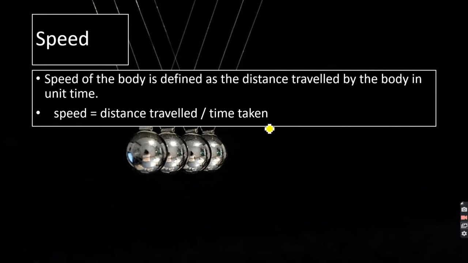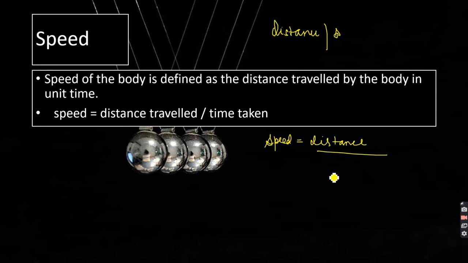We know there are two terms known as distance and displacement, right? We already learned what distance and displacement are. I hope it is clear. So speed was distance upon time. What will happen if I replace this distance with displacement? Because at the end they are both a way to measure length, right? One is the actual path covered and the other is the shortest path covered. So I'll write here displacement